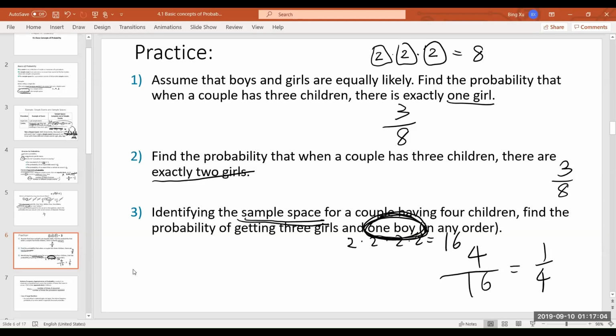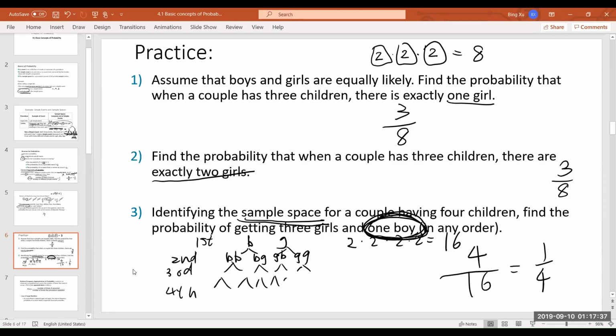It's a lot easier, but I went girl, girl, boy, girl, it takes longer. With the list, you could say, okay, the first kid, you could either be a boy or a girl. It's 50-50. Then just keep going, and the third gives you 8, and then the fourth, you will go to 16.